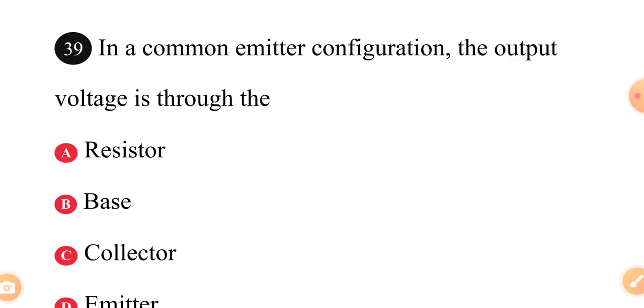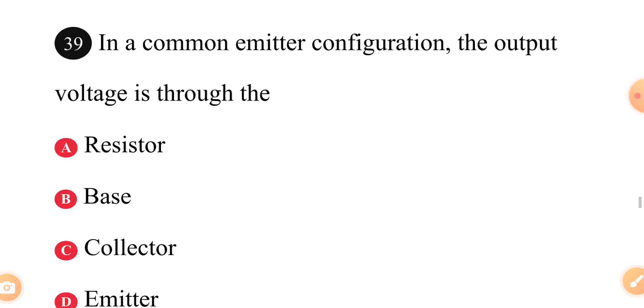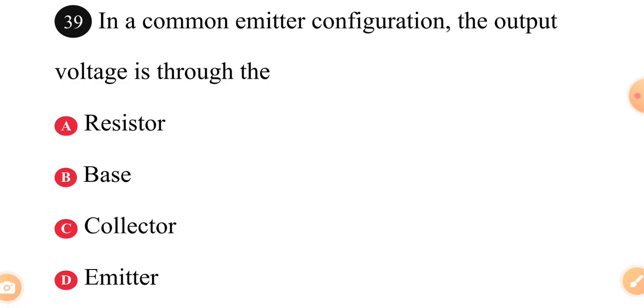In a common emitter configuration, the output voltage is through the dash. A, resistor. B, base. C, collector. D, emitter. The answer is emitter.